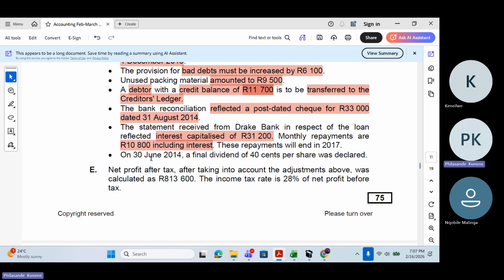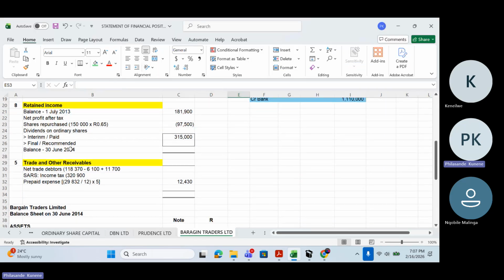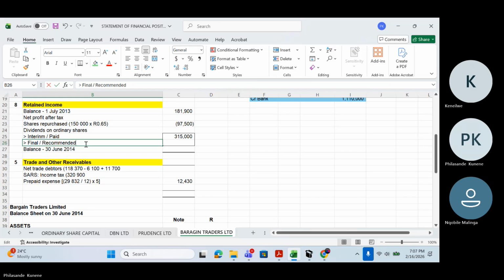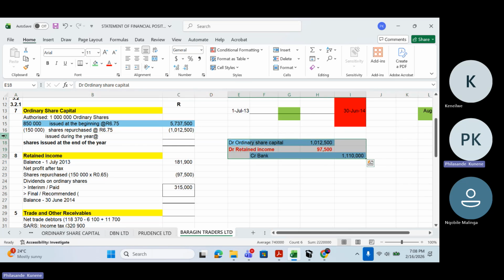Now, the last transaction on 30 June 2014, a final dividend of 40 cents per share was declared. So obviously that will be my final 40 cents per share. It will go to my retained income note. But how many shares are issued at the end? Because I need to know how many shares are issued at the end. So during the year, I don't have shares that are issued during the year. So at the end, how many shares are issued?